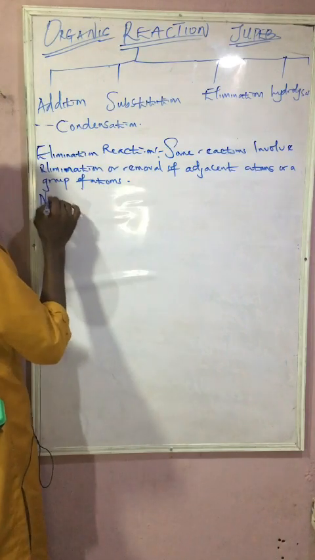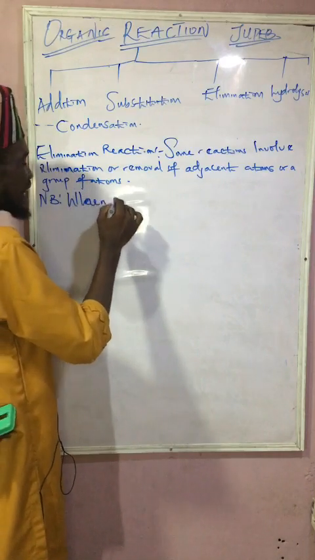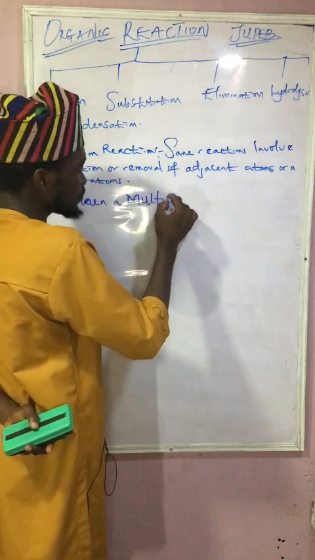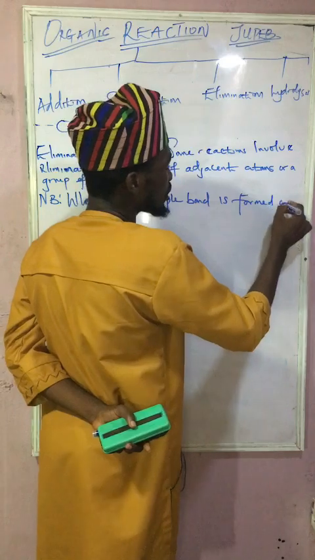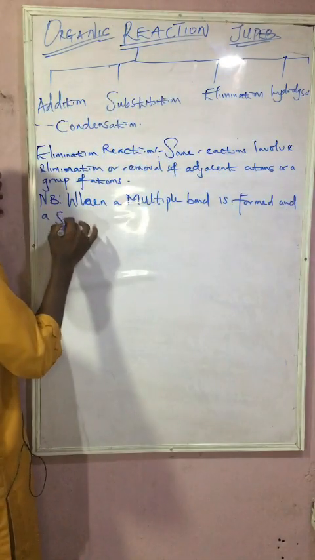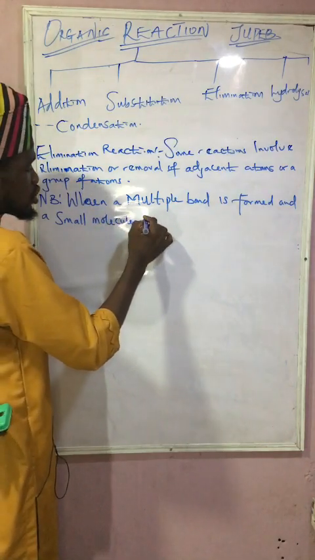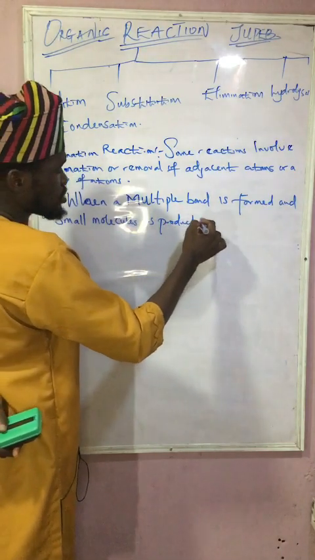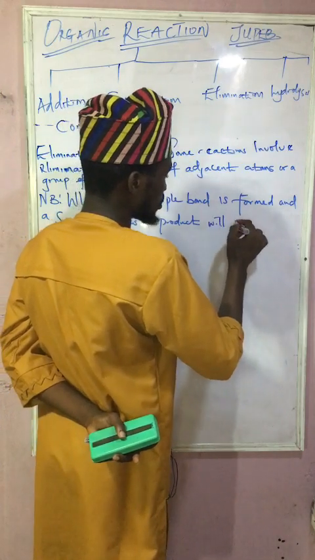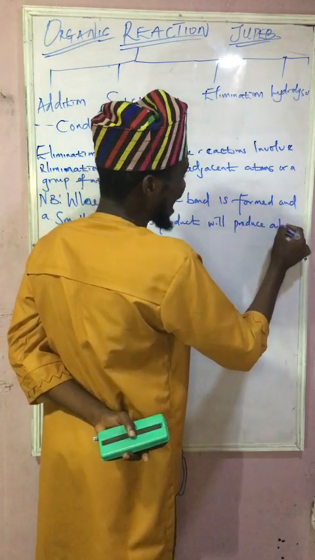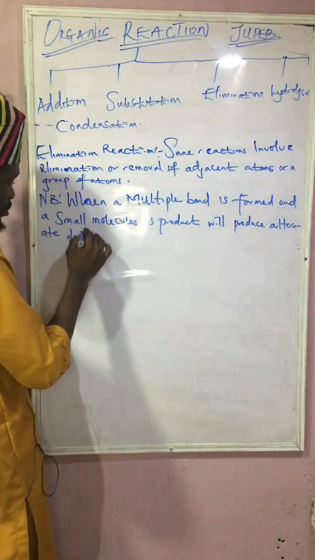So note one thing, when a multiple bond is formed and a small molecule as a product, a small molecule of a product will produce alternate double bond.